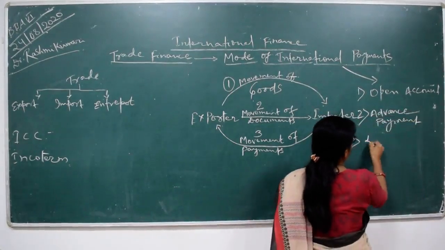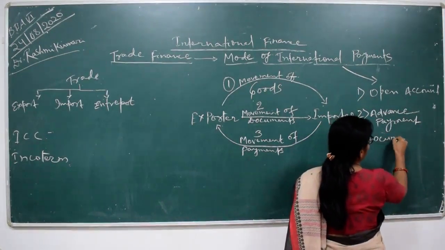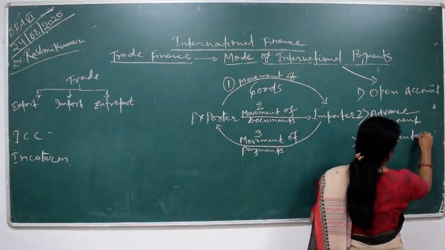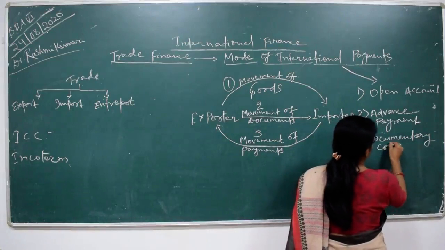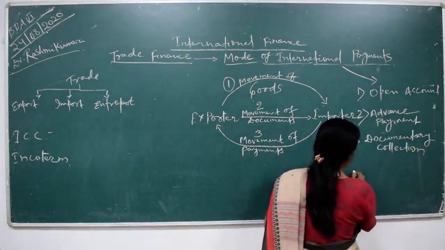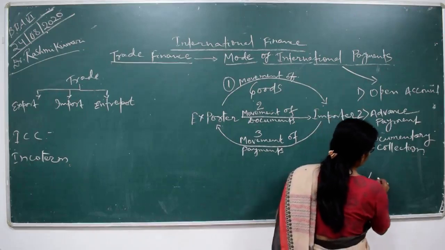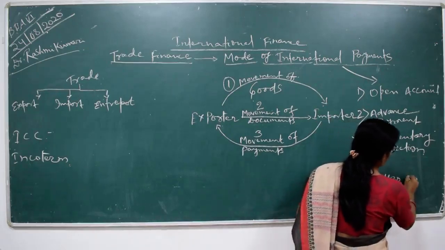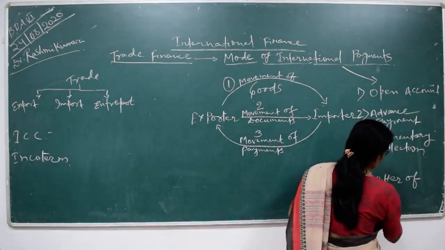Third is documentary collection. And fourth is letter of credit.